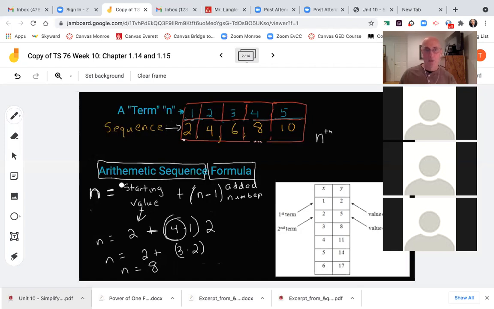So write this down right here, starting value, this is our formula, plus, and then in parentheses, n minus 1, just copy it down, don't worry about what it means, times the added number, N-U-M-B-E-R, the added number. So you've got this starting value plus, in parentheses, n minus 1 times the added number, okay?